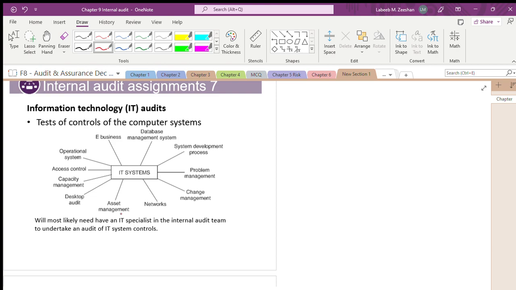They are talking about how we are managing database management systems. We call it DBMS. We should have a little bit of understanding about IT. By the time you complete your ACCA papers, you should be very clear about IT audit also.